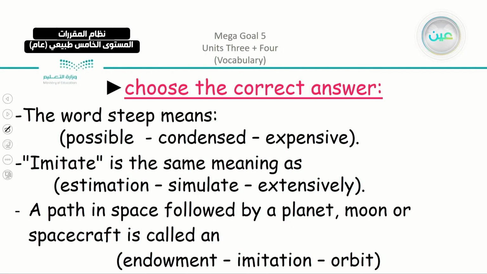Now choose the correct answer. The word steep means like the diamond ring, or prices when they are very high, or we can say steep is the same meaning as expensive. Imitate, remember the children, when they imitated someone older, which is the same as the word simulate. And the last one, a path in space followed by a planet, moon, or spacecraft is called an orbit.